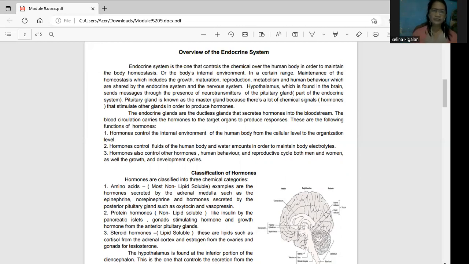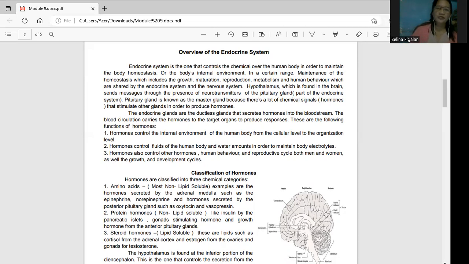Okay, so it says here that in order to maintain the homeostasis inside our body, the internal environment, for example, if there is an increase of glucose inside our body, in order to maintain this homeostasis, it is necessary for us to have these hormones. So that's one of the functions of your hormones. Okay, maintenance of the homeostasis, which includes the growth. So for example, there are different hormones inside our body that regulate growth, like the growth hormone.